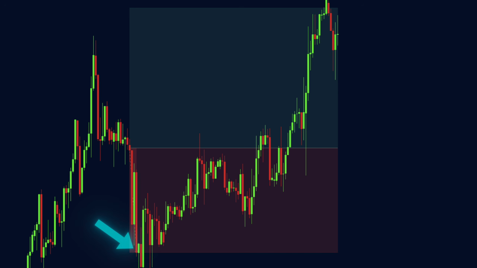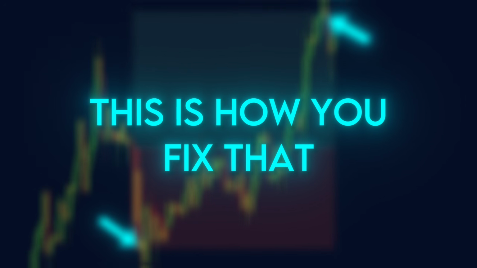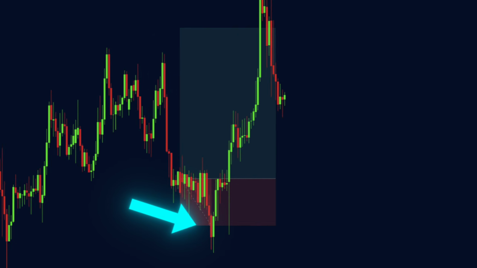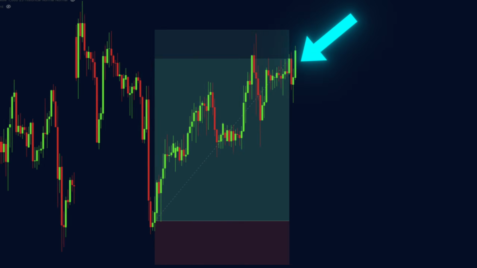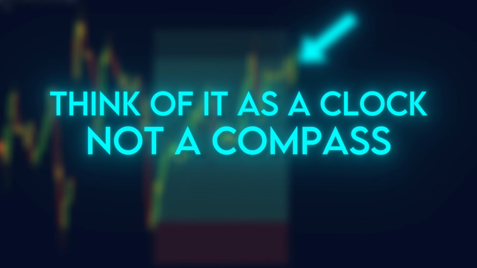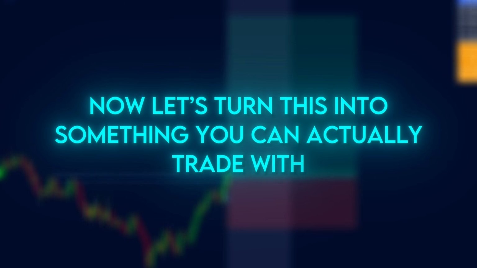Most traders get timing wrong, not direction. This is how you fix that. This indicator is not an entry signal. It is a timing and expectation filter. You use it to avoid entering too early, avoid unrealistic targets, avoid holding trades past their statistical edge. Think of it as a clock, not a compass. Now let's turn this into something you can actually trade with.